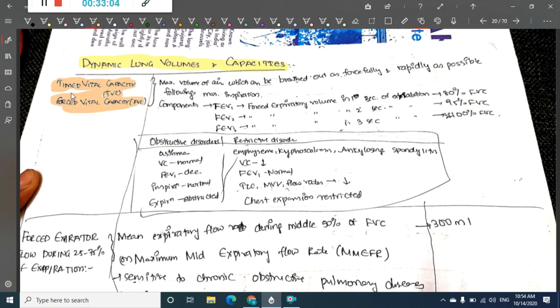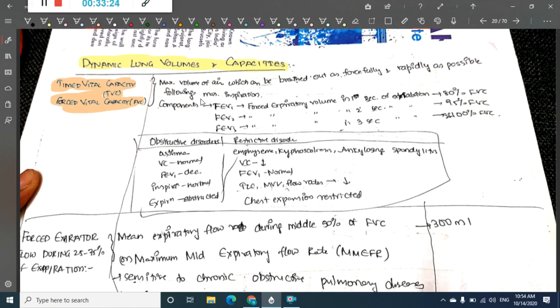What does this timed vital capacity or forced vital capacity mean? It is the maximum amount of air that is breathed out forcefully and as rapidly as possible following maximum inspiration.